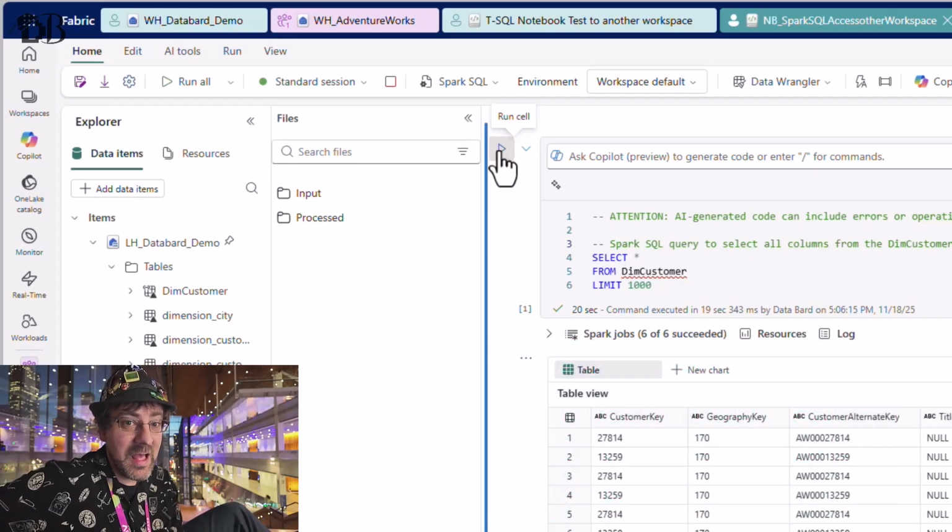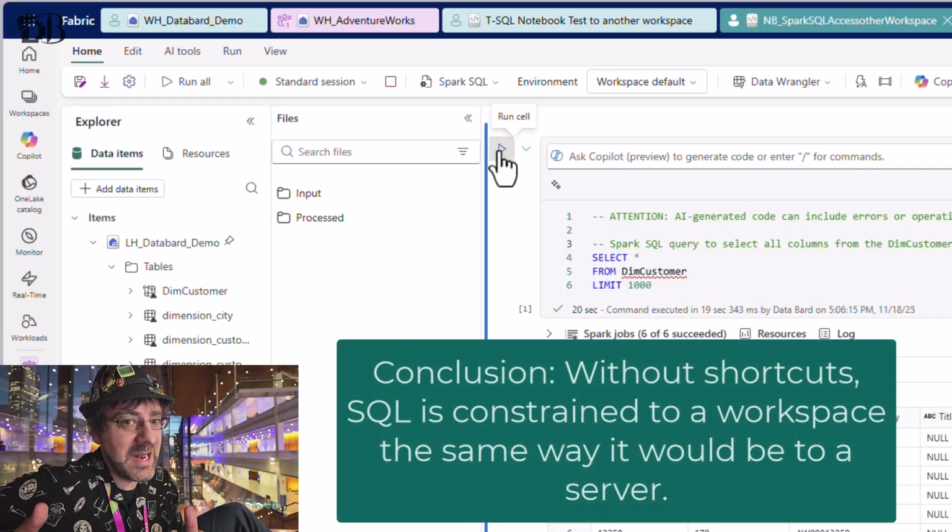So in short, how far does SQL go? It goes within the scope of a workspace, and it can't really get outside of that without some external solution supporting it. Pretty similar to what we dealt with in the SQL Server days. Seems like we're going to deal with the same thing here in Microsoft Fabric.